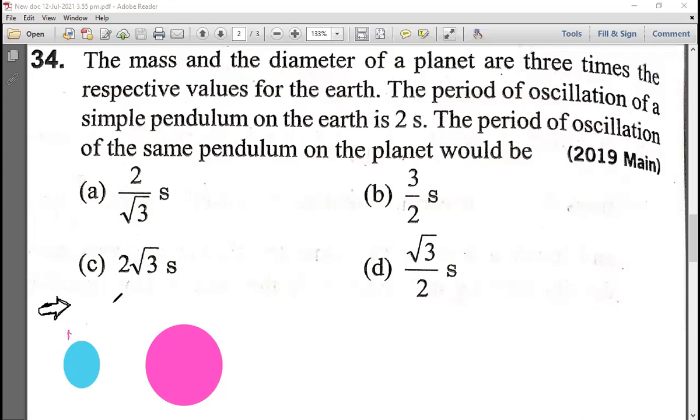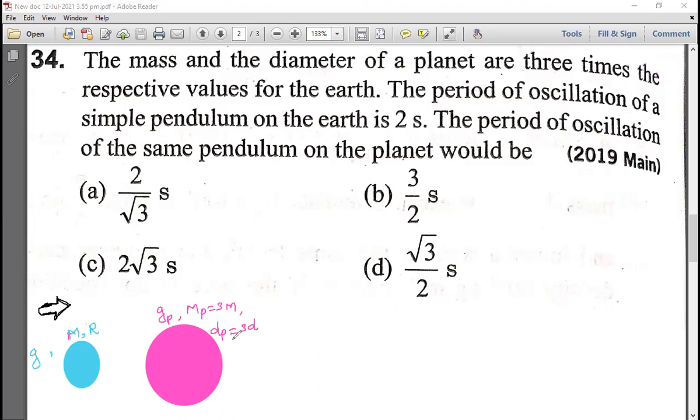So this is mass of Earth, m. Mass of Earth is m, radius of Earth is R, and gravity on this is g. Next, now this planet is having gravity Gp. Mass is how much? 3 times, 3m. Mp is equal to 3m. And diameter is also 3 times. So diameter of this planet is equal to 3 times diameter of Earth, we can say.